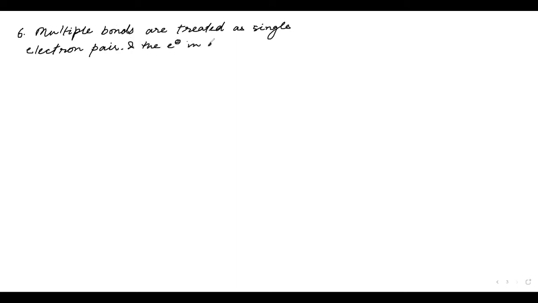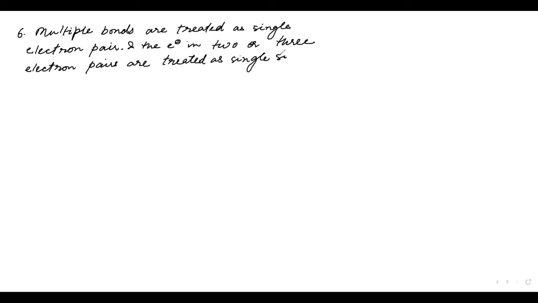The electrons in the multiple bond, that is 2 or 3 electron pairs, are treated as a single super pair.